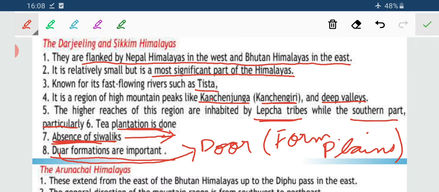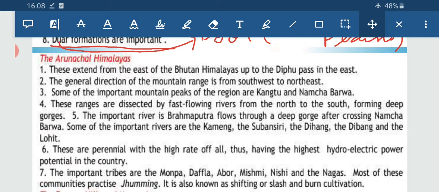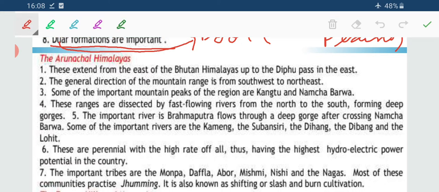Now next is Arunachal Himalayas. It lies in the east, beyond the Bhutan Himalayas, in the extreme east. Its west is Bhutan and its east is Difu Pass. Now the general direction of the mountain range is southwest to northeast. Some of the important mountain peaks are Kangtu, Namcha Barwa,